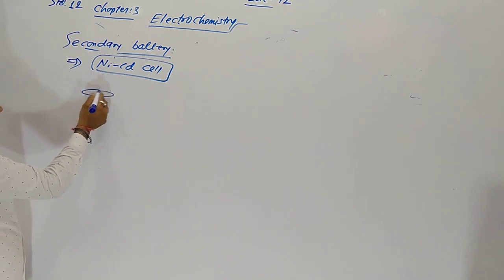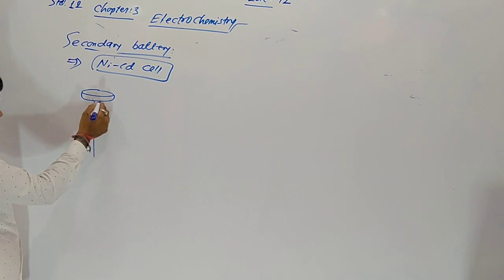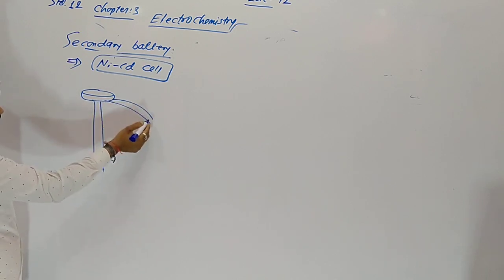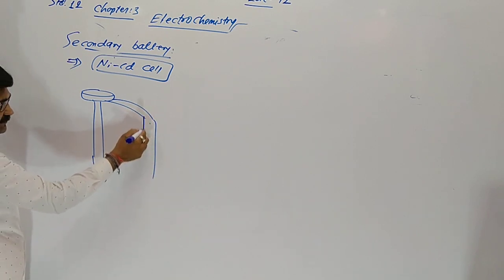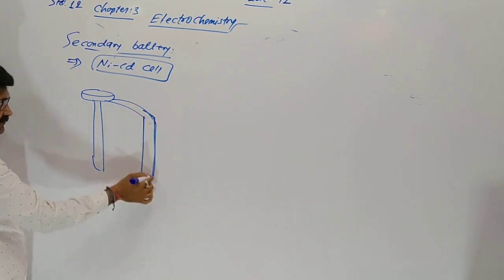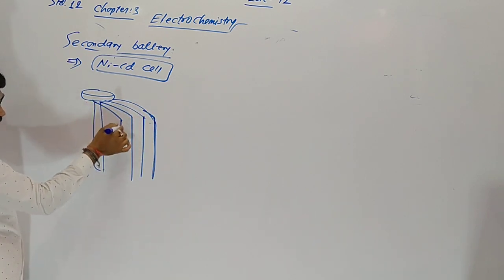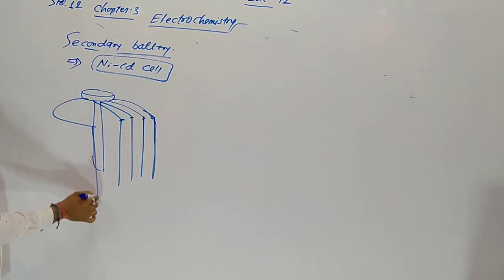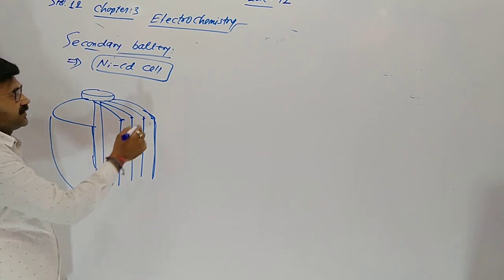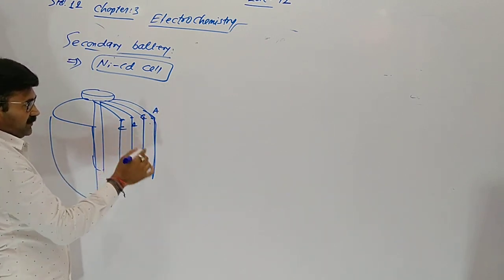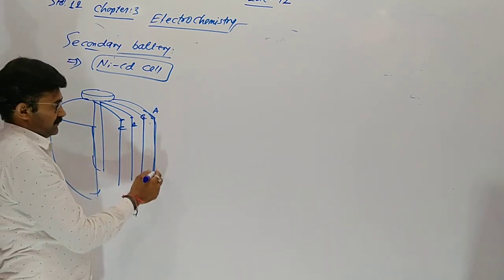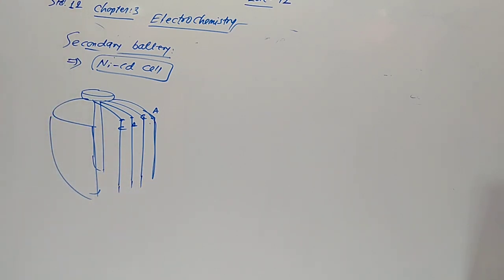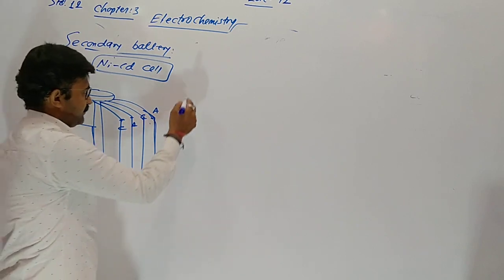Now the nickel cadmium cell is also a secondary cell. The diagram of it is like this: it contains many layers, anode, cathode, anode, cathode.